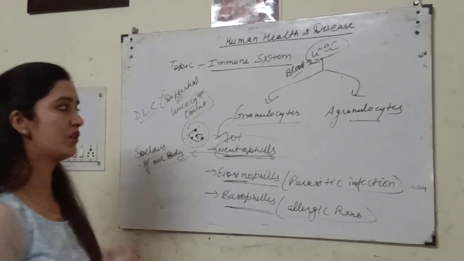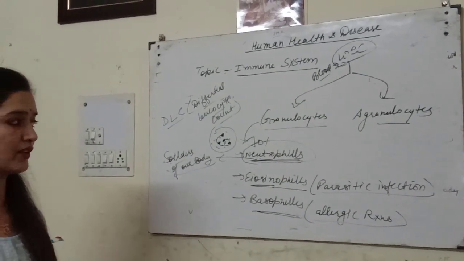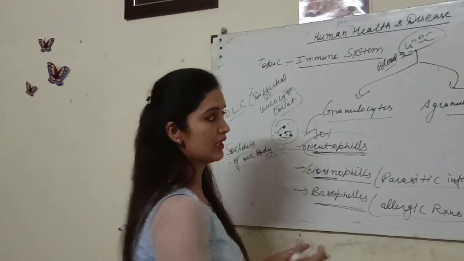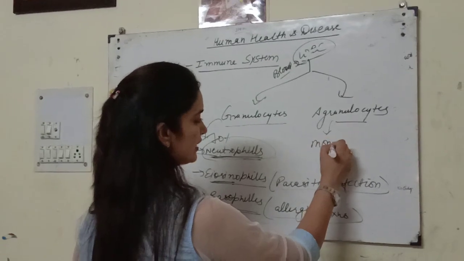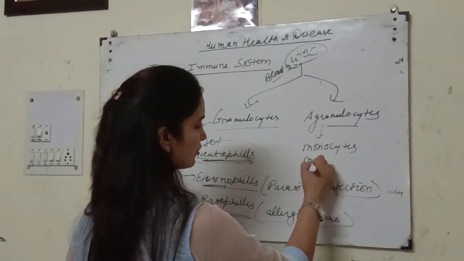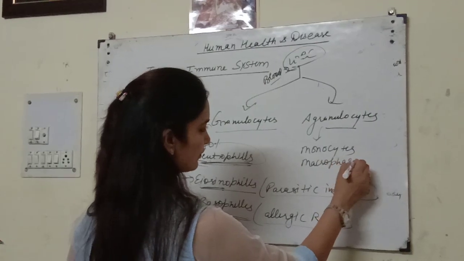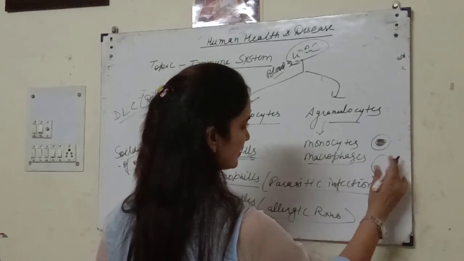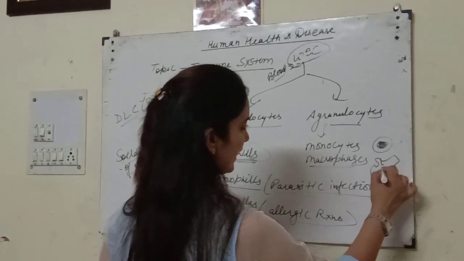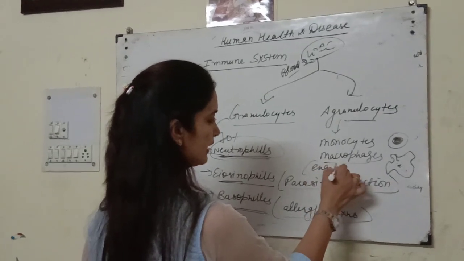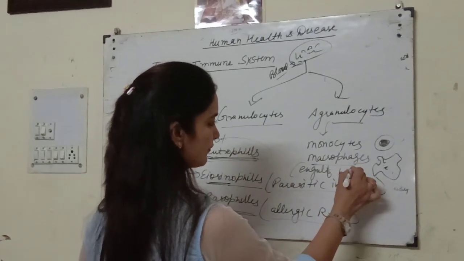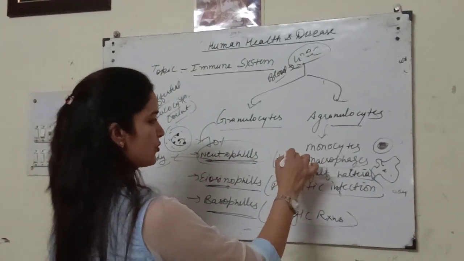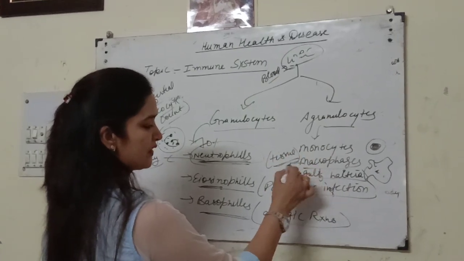Alright, so you can see how different types of WBC react differently to different types of infection. If we talk about agranulocytes, they specifically contain monocytes and macrophages. These monocytes are simple, circular cells with a large nucleus, and the macrophages may have an irregular structure, and they specifically engulf bacteria. They are also called tissue macrophages, because they are specifically present in tissues.